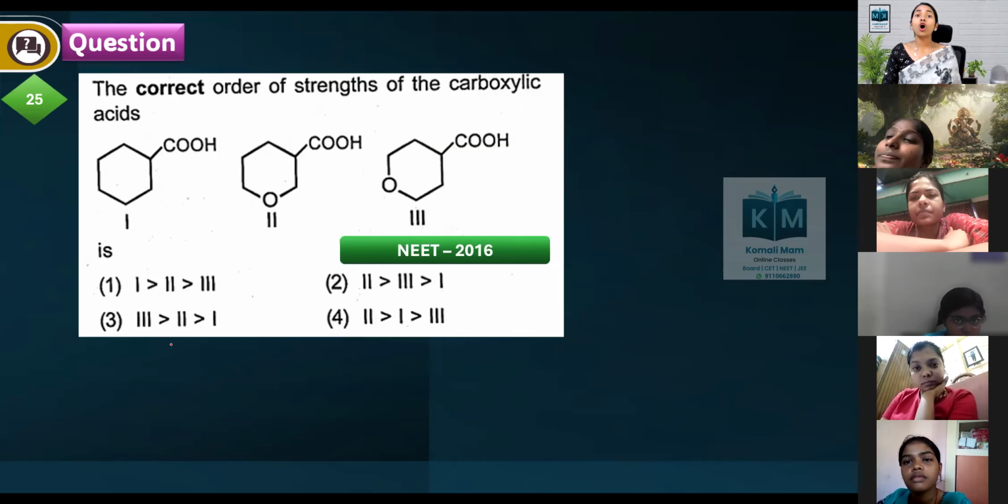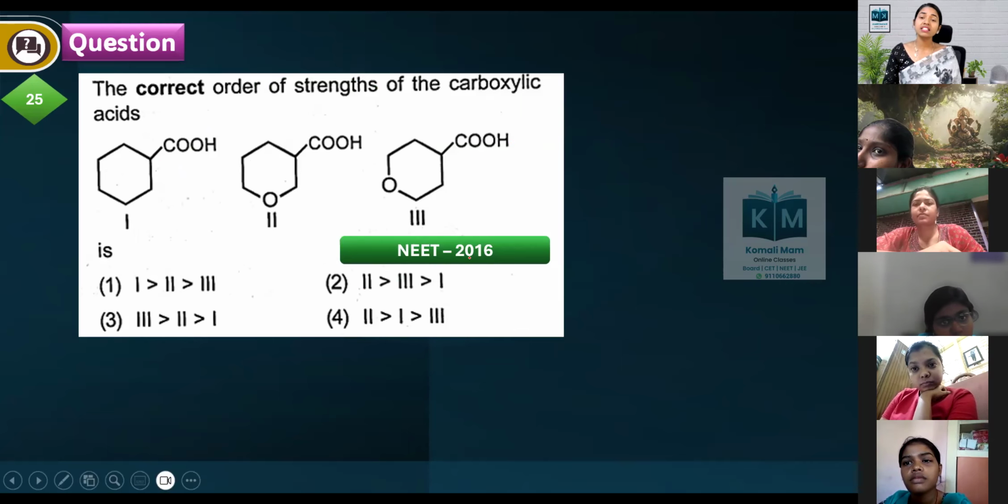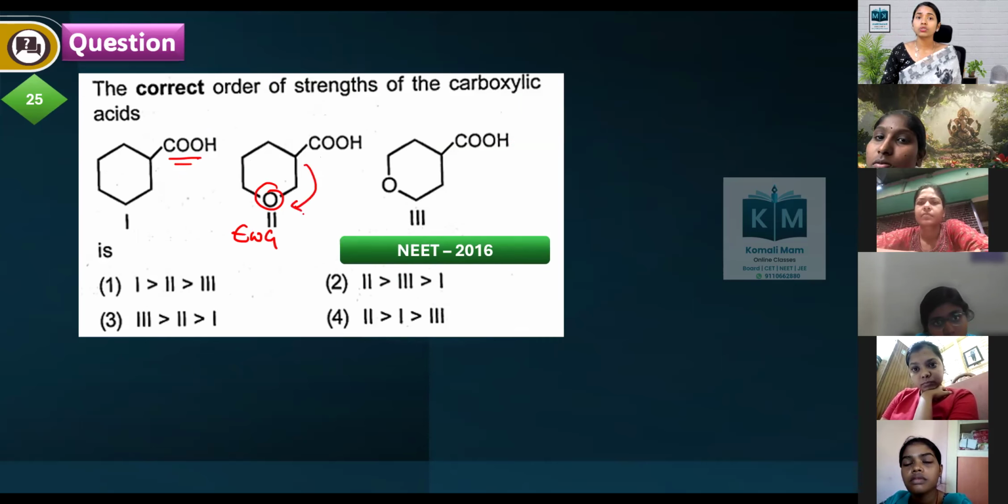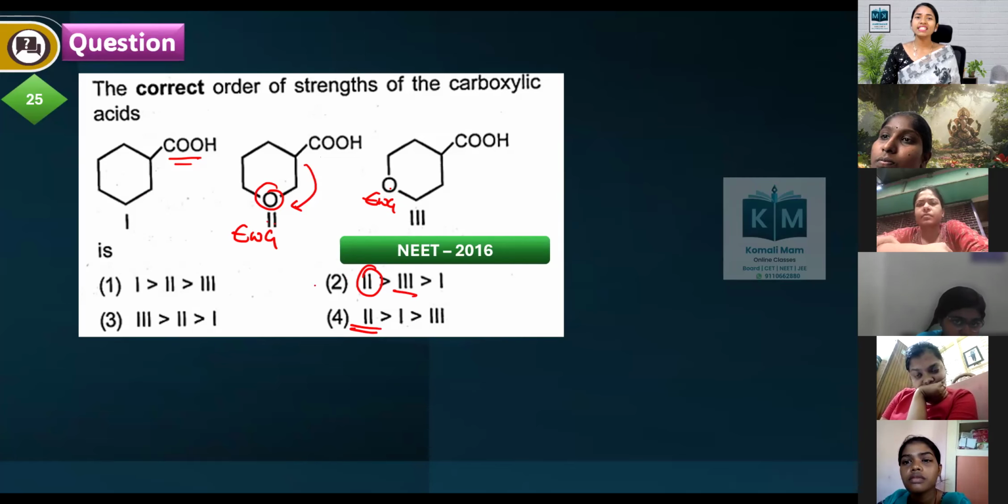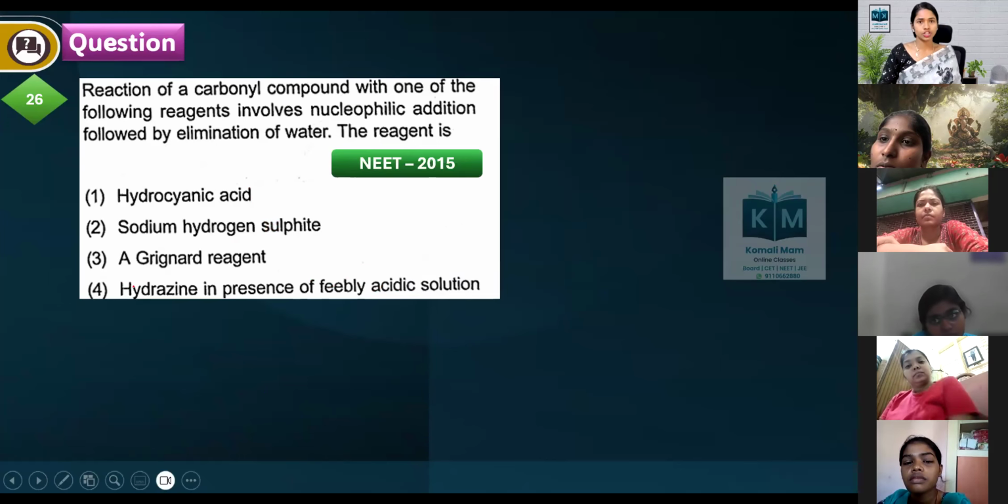Next one. The correct order of strength of the carboxylic acids: which carboxylic acid is more acidic in nature? This is a carboxylic acid with an electron withdrawing group. In this case the electron withdrawing group is very close, and in the other it is far, so the second one is more acidic. Then the next one has another electron withdrawing group, so the third one is more acidic. The least acidic is option 1 because it does not have an electron withdrawing group like oxygen.